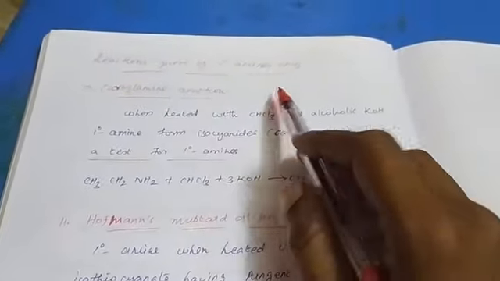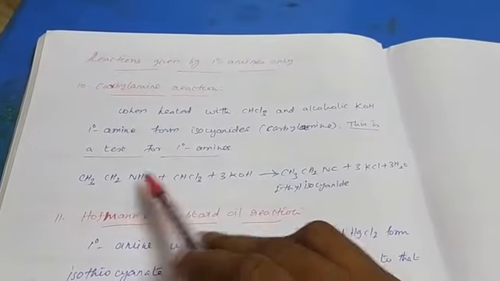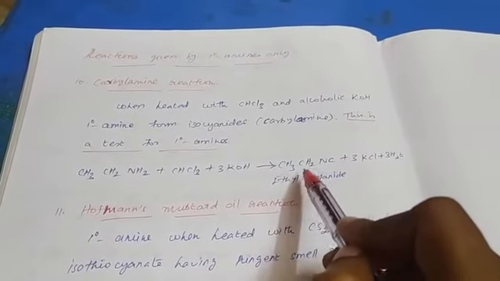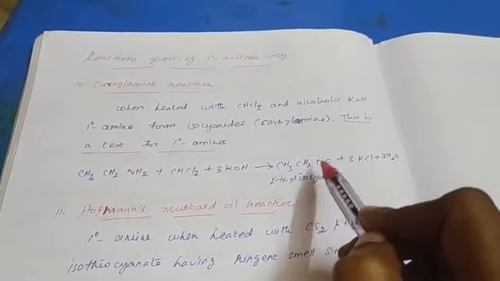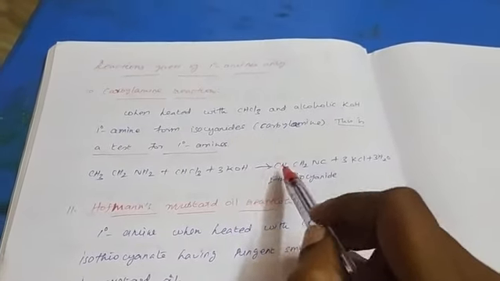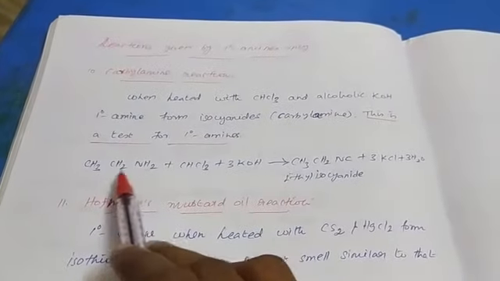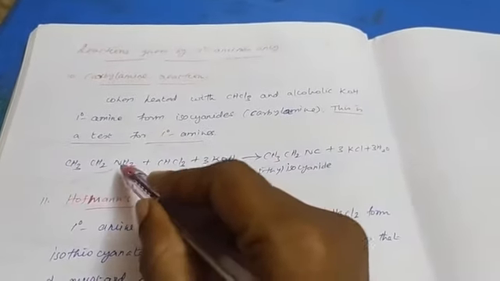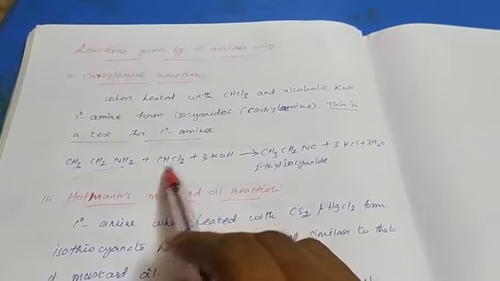So this reaction is given by only primary amine. So the first reaction is the carbylamine reaction. So the primary amine reacts with chloroform and alcoholic potassium hydroxide to form isocyanide, that is carbylamine. This is the test for primary amine. This is the confirmatory test of primary amine. So this is the ethylamine. So CH3CH2NC. So what is the other thing? KCl and water. So the product is carbylamine.